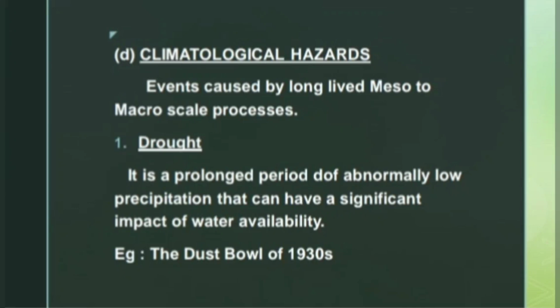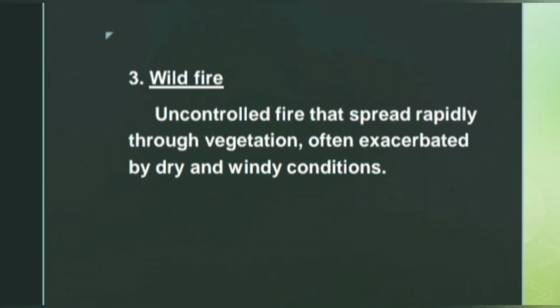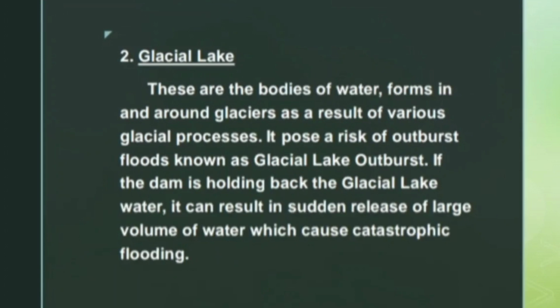It is a prolonged period of abnormally low precipitation that can have a significant impact on water availability. For example, the Dust Bowl in 1930s. Second is the wildfires. Uncontrolled forest fires or wildfires that spread rapidly through vegetation, often exacerbated by dry and windy conditions. Third is the glacial lake outburst.